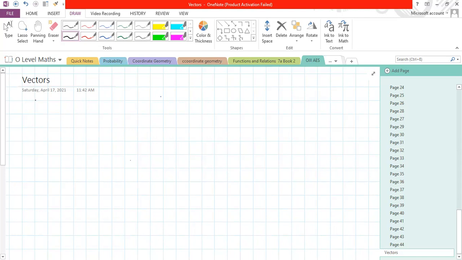So, without further ado, I just introduce you to the basic theory of vectors plus what is needed to attempt questions successfully in your exam. What information you must have. First thing, let's discuss what vectors are.